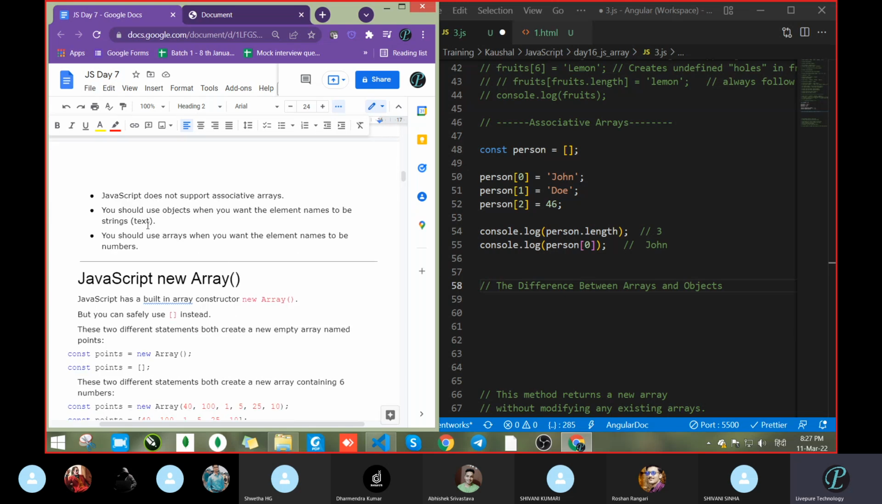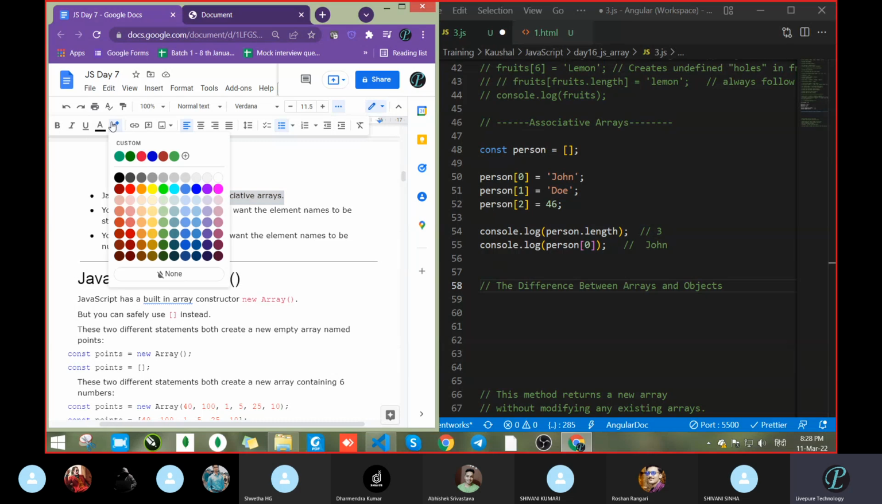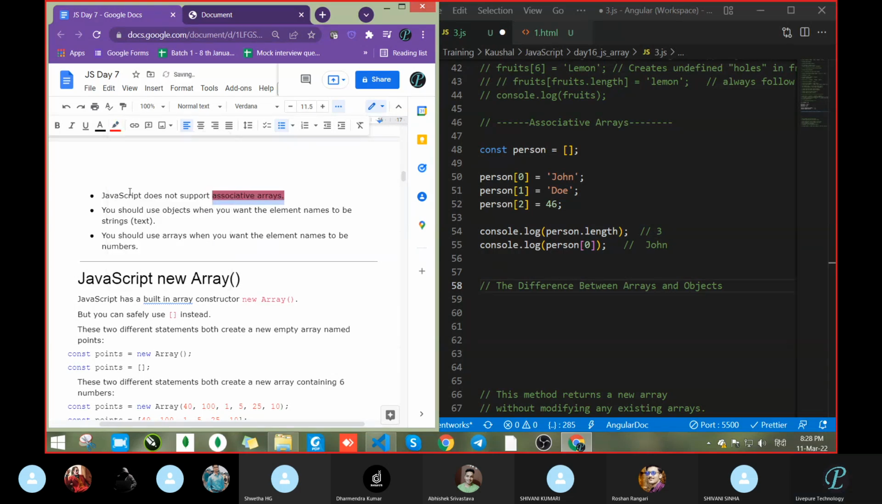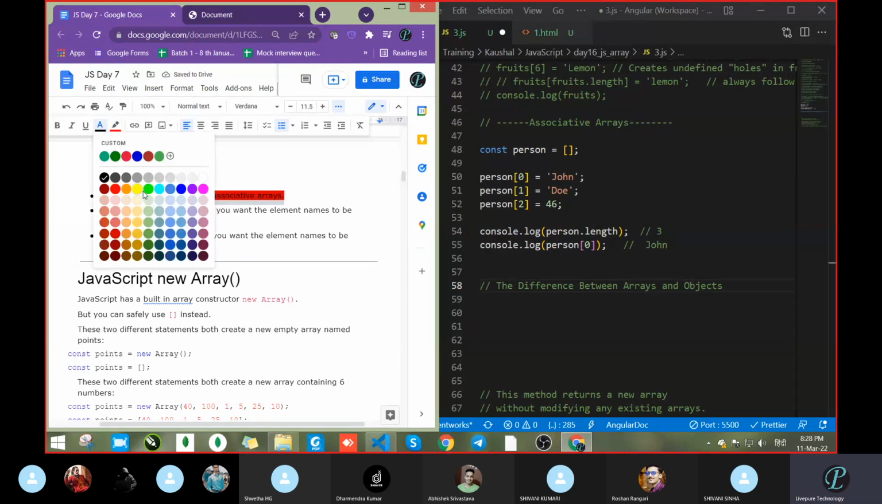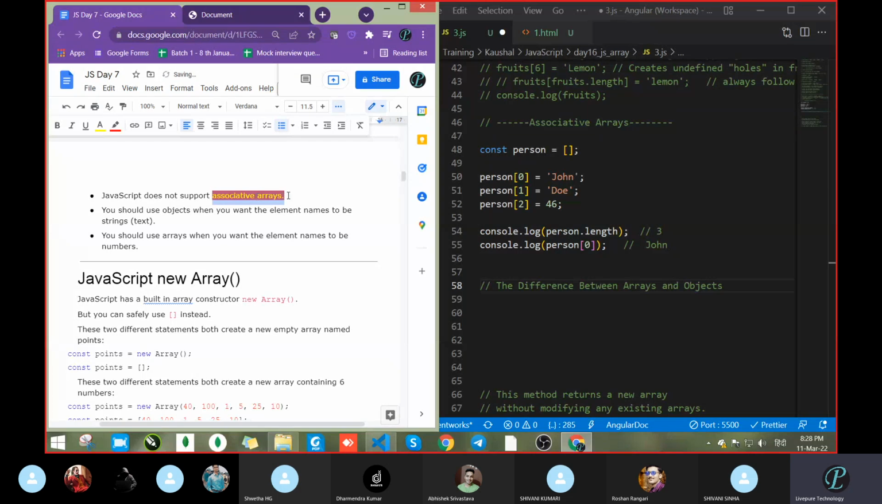Fine. Next, JavaScript does not support associative array. What is the associative array? Tell me now. Just now we had seen it on the top. Shivani Kumari, don't tell now that we don't know. Just now we had discussed. Anyone who can tell?